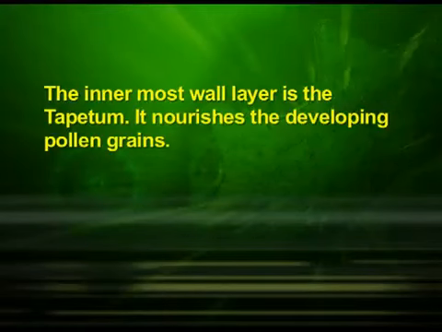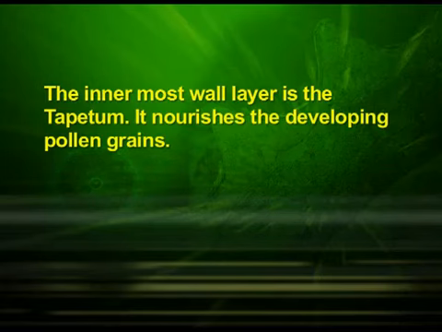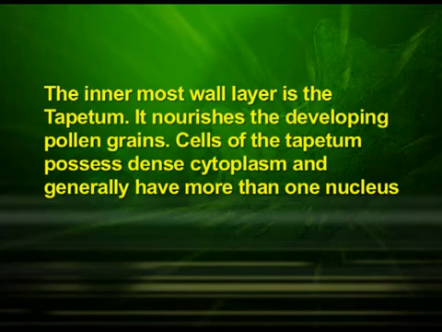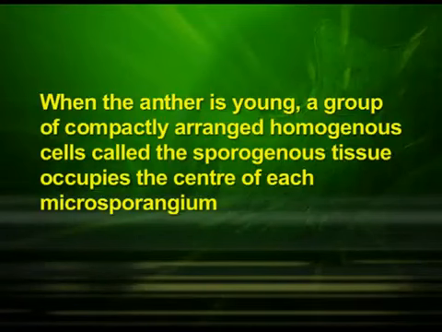The innermost wall layer is the tapetum. It nourishes the developing pollen grains. Cells of the tapetum possess dense cytoplasm and generally have more than one nucleus. When the anther is young, a group of compactly arranged homogeneous cells called the sporogenous tissue occupies the center of each microsporangium.